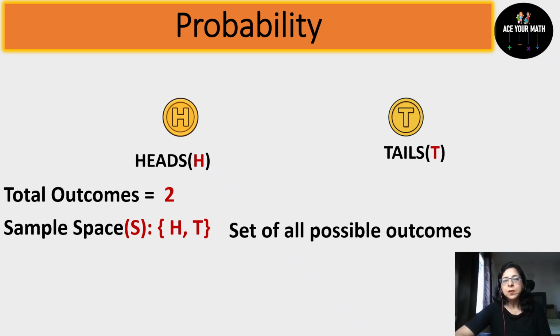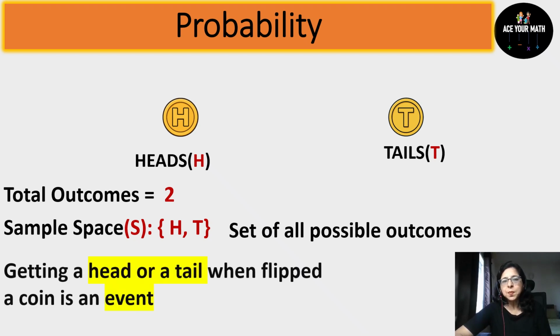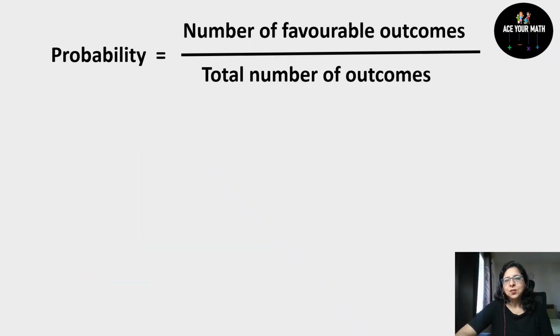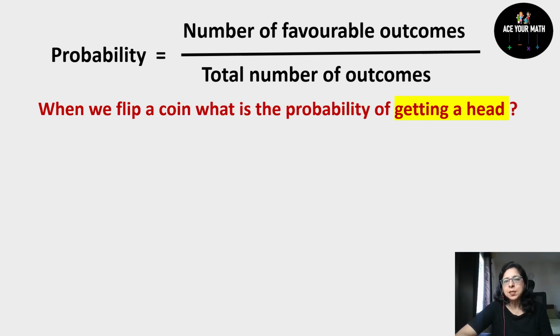Now we'll see the term event. See, the result of any experiment is nothing but an event. So when you toss a coin, you will get head or a tail. So getting a head or a tail is an event. Okay, we have already seen the probability formula in my previous video. It is number of favorable outcomes upon total number of outcomes. So whenever you're solving any probability questions, always try to find these two things, favorable outcome and total number of outcomes.